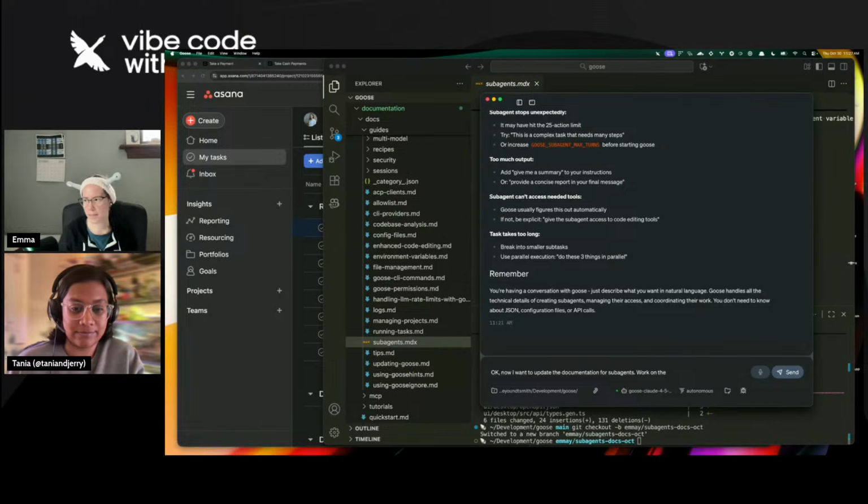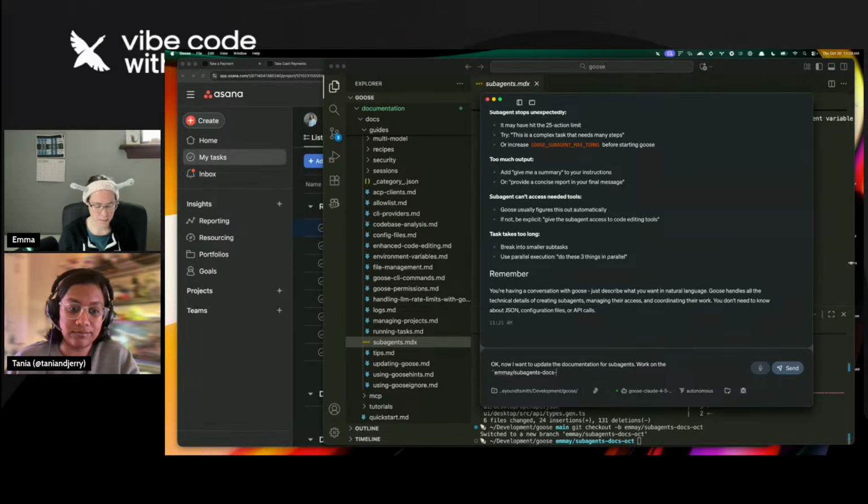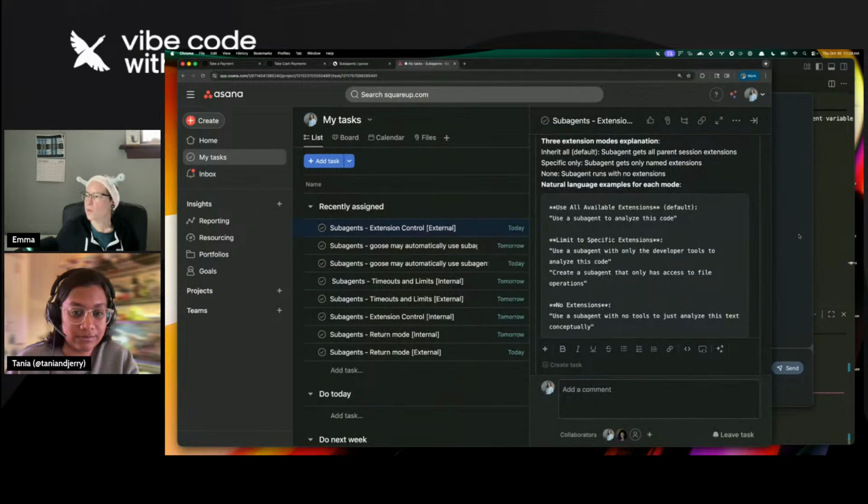Okay, I'm going to tell Goose, and I'm being really explicit. I'm going to say work on the MOY/agents docs October branch. And what was the first thing? The extension control.